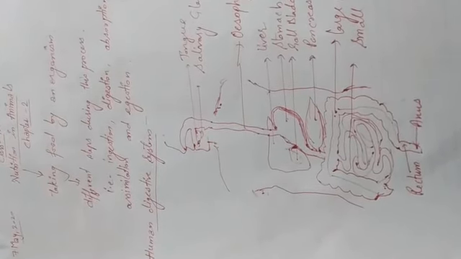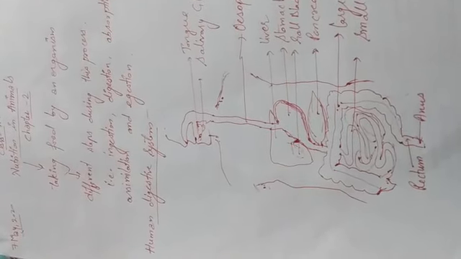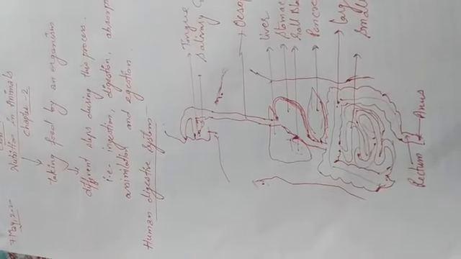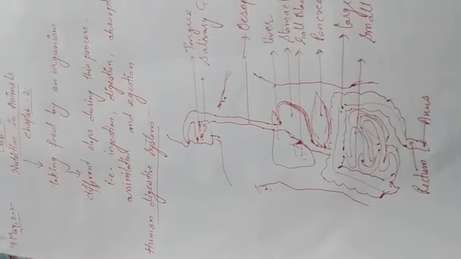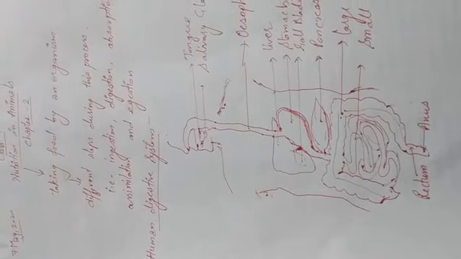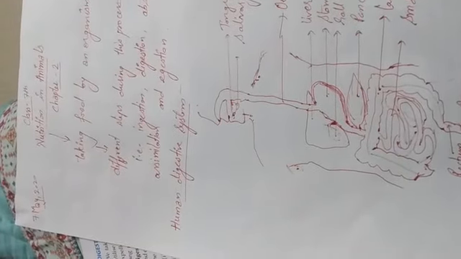And there are different types of animals with different types of intake processes: some animals take food by hands, some take food directly by mouth, some take it by the tongue. There are different types of animals and different nutrition intake processes. This we have done. Now today we will start.